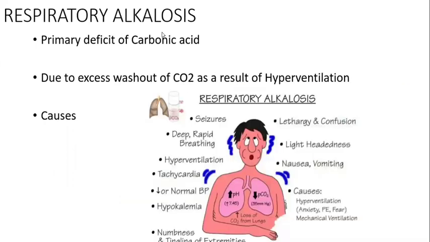Next, we are going to talk about respiratory alkalosis. Here, the primary problem is with the carbonic acid. There will be a primary deficit of carbonic acid due to excess loss of carbon dioxide. It is due to hyperventilation. If the patient hyperventilates, more carbon dioxide will be expired out, so there will be a deficiency of the carbonic acid.